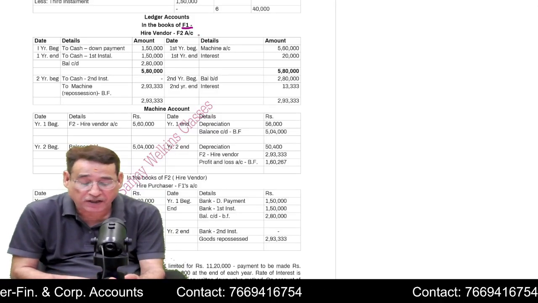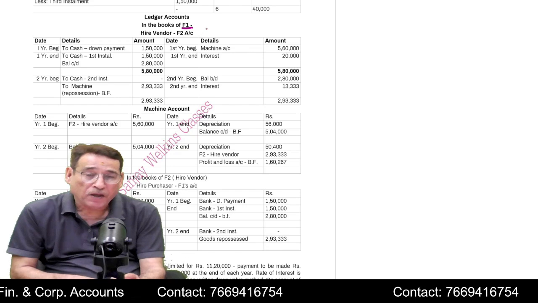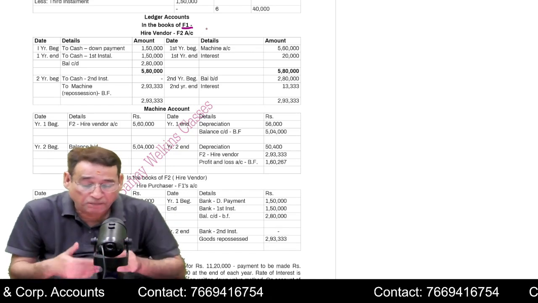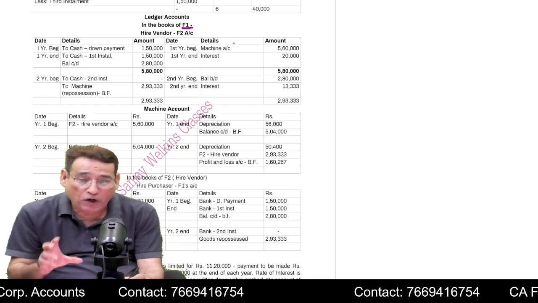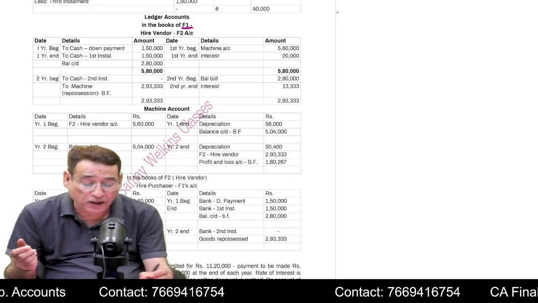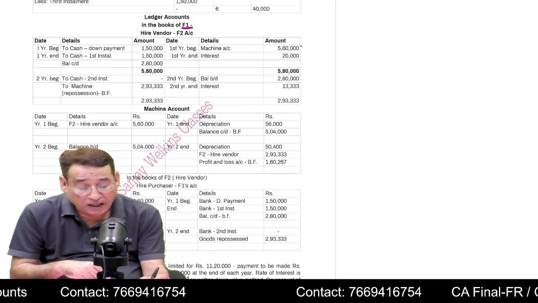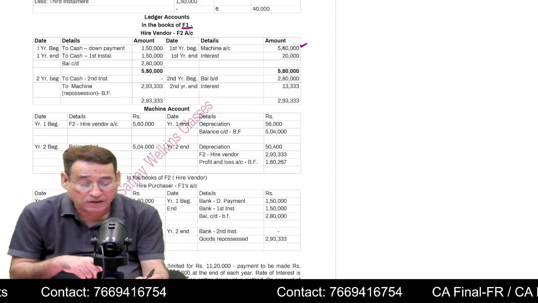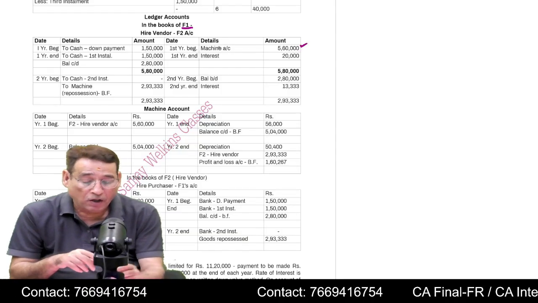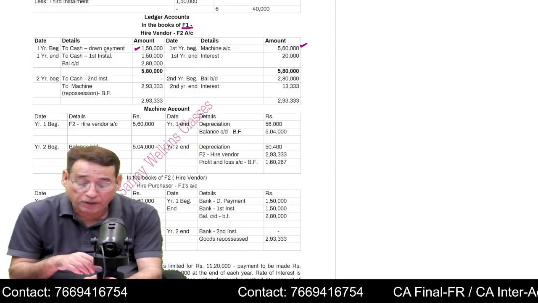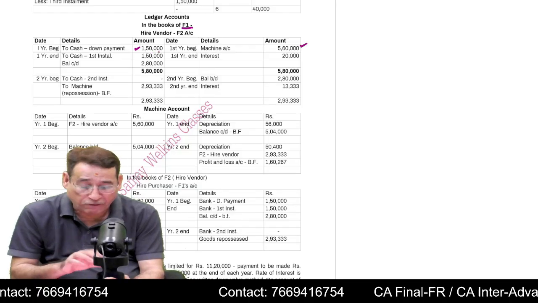Now, in the books of F1, the purchaser, how are we supposed to prepare the account? First, I am going to write the hire vendor account, correct? The person from whom I have bought the asset. Because we bought the asset at the beginning of the year, I will write machine account debit to hire vendor account, and it will always be written with the cash price. Your cash price is 5,60,000. On this date, you are going to make a down payment, so you write here to cash 1,50,000.